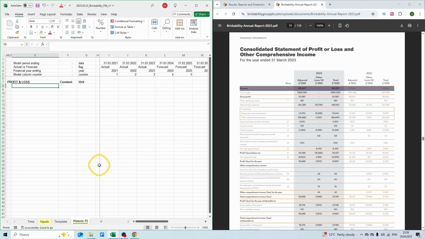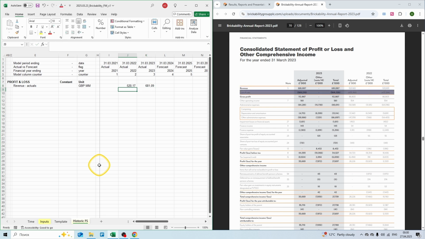So let's type revenue, actuals, our unit is million pounds, and for 2022 the company had 520 million in revenue, and for 2023 they generated 681 million. Next we have cost of sales, and as we discussed, we don't have depreciation within cost of sales because it is not a manufacturing business. We have million of pounds. They had 433 million in cost of sales in 2022 and 568 million in 2023.